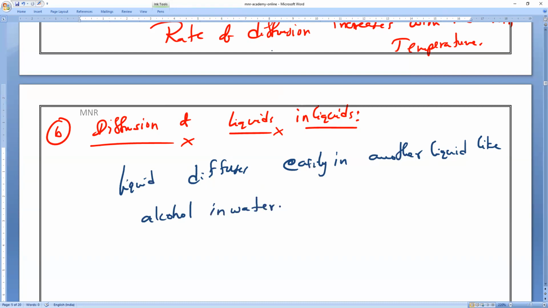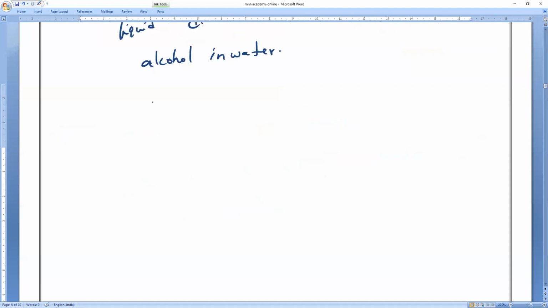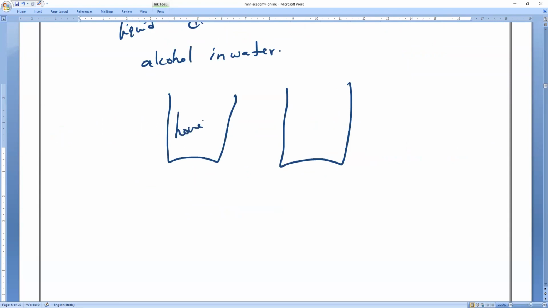Now, for example, I will give you two beakers, Mr. Kishore. One beaker is having honey, another beaker is having water. Now you tell me, if I drop one drop of ink here, and also drop ink here, where is the rate of diffusion faster, honey or water?